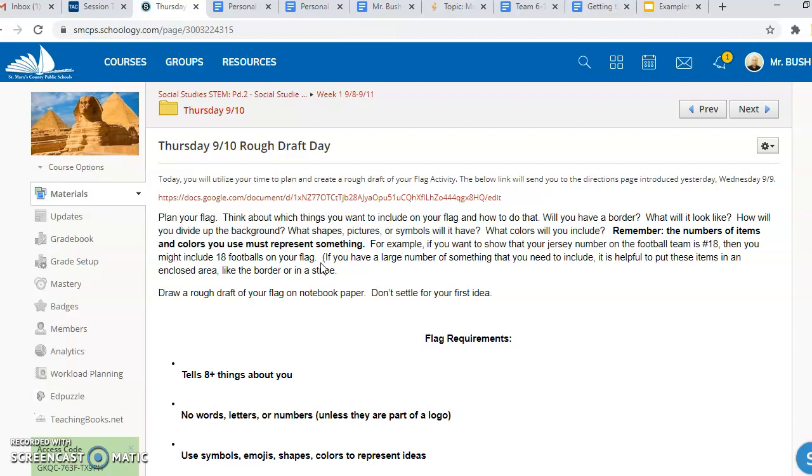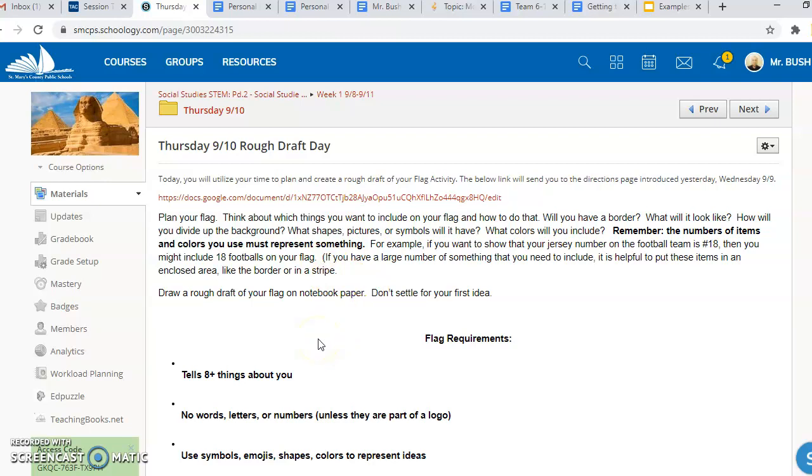Remember, the number of items and colors you use must represent something. For example, if you want to show that your jersey number on the football team is 18, then you must include 18 footballs on your flag. If you have a large number of something that you need to include, it is helpful to put these items in an enclosed area like a border or in a stripe.